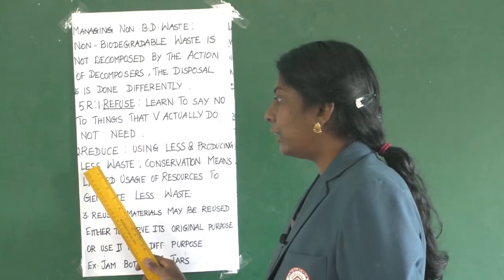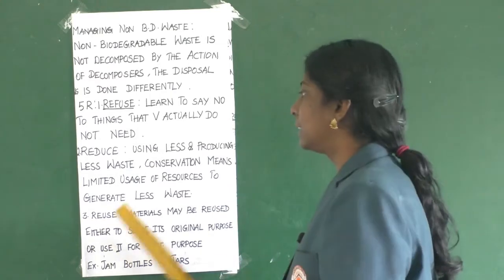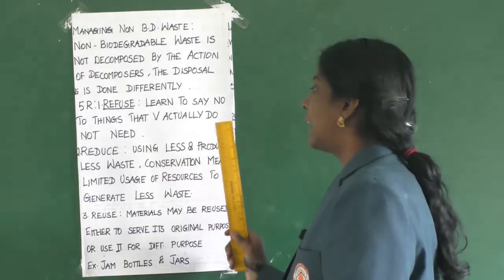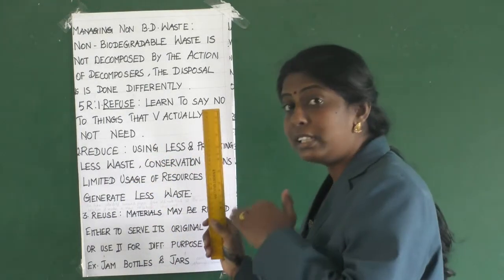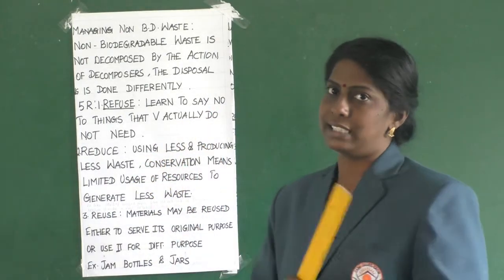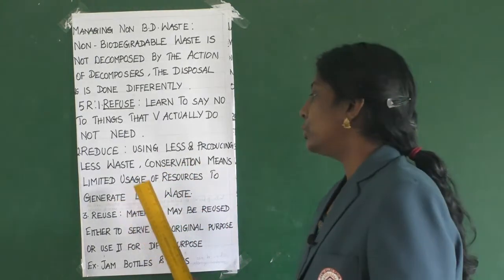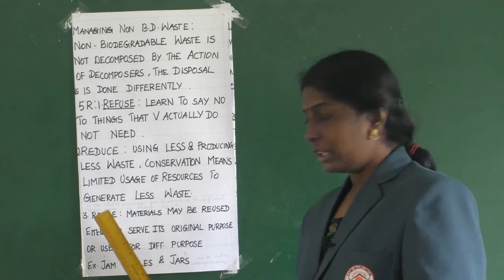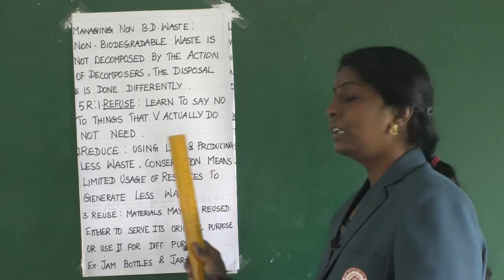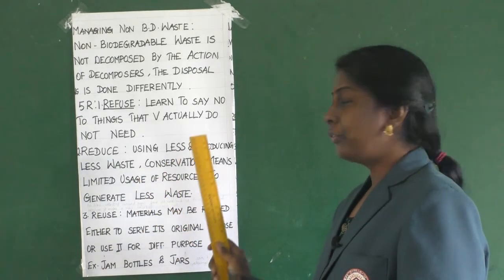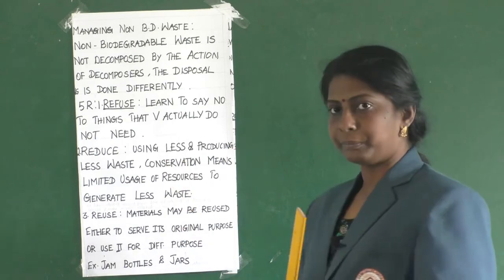Then the second point is reduce. What is that? Reduce, limit it. Using less and producing less waste. Conservation means limited usage of resources to generate less waste. I repeat, conservation means limited usage of resources to generate less waste.